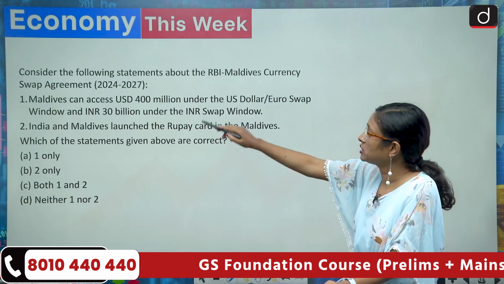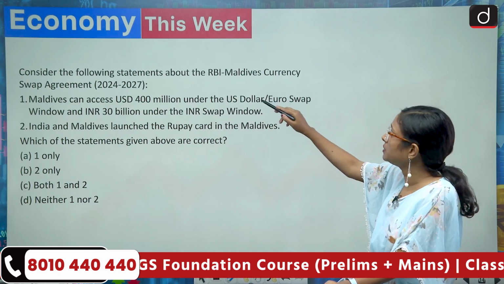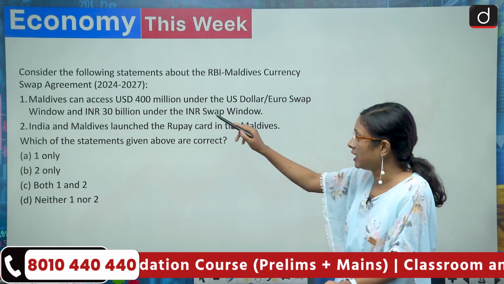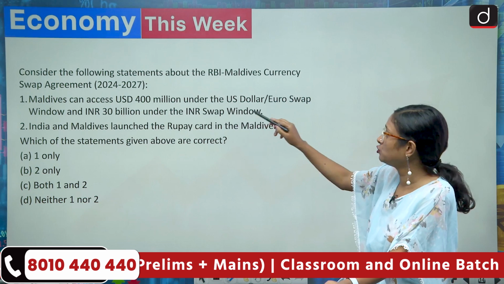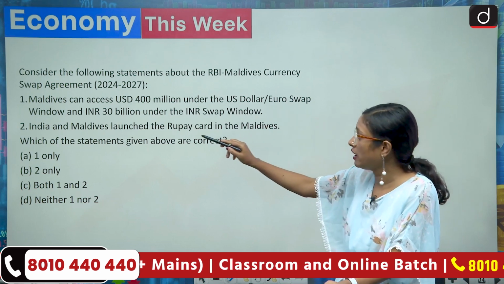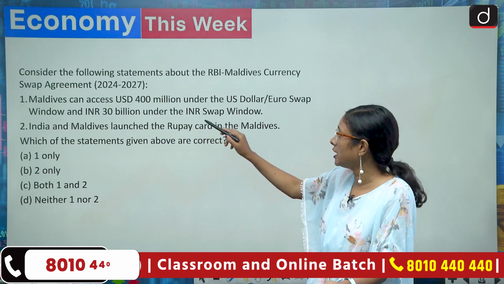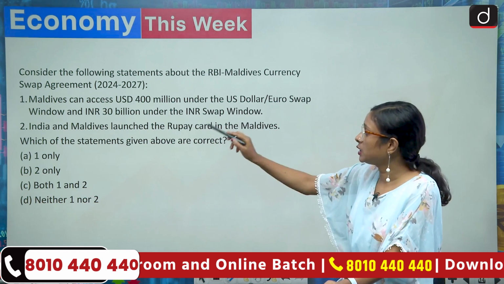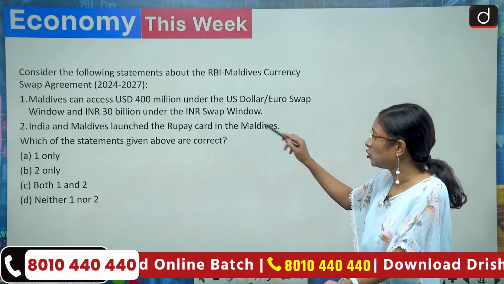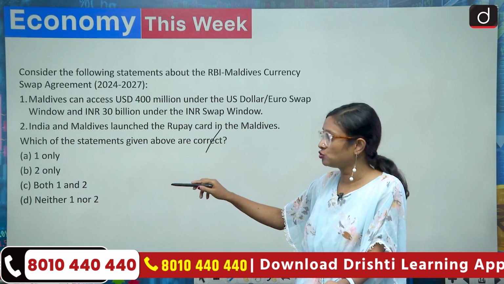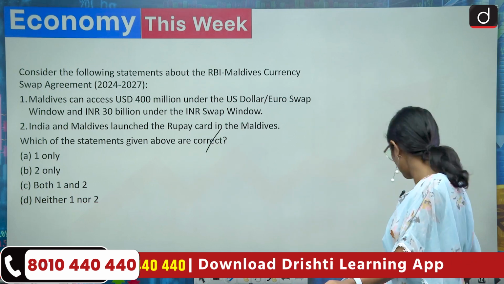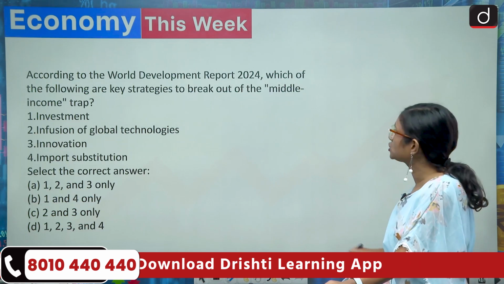The next one is about the RBI-Maldives currency swap agreement. Consider the following statements. Maldives can access $400 million under the dollar-euro swap window and INR 30 billion under the INR swap window. India and Maldives launched the RuPay card in Maldives. Here they are asking for the correct one: 1 only, 2 only, both 1 and 2, neither 1 nor 2. So you have to answer. Then we'll come to the next one.